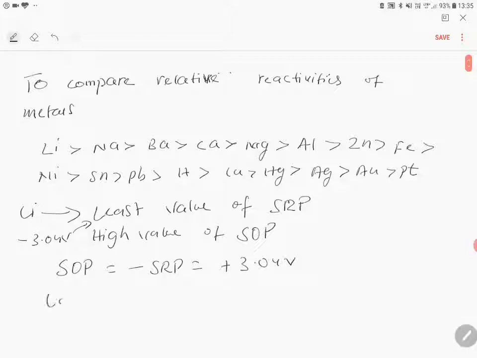lithium can undergo oxidation easily, which means it has a high reducing power.